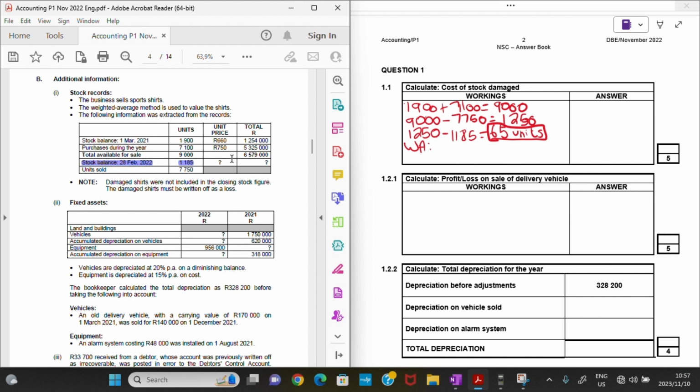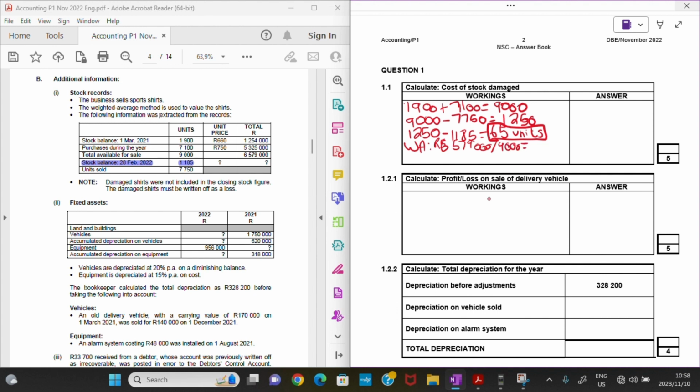So I can see here that I am able to use the information from total available for sale to calculate my weighted average. So I will just say it's actually 6,579,000 rands divided by 9,000 units, right?